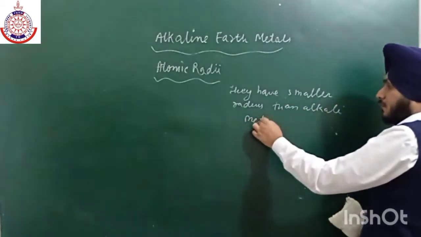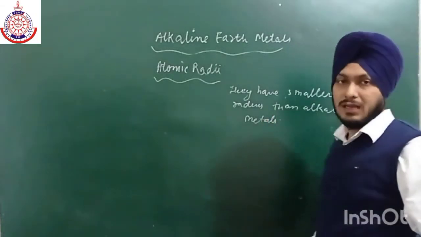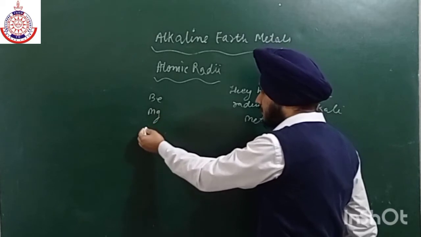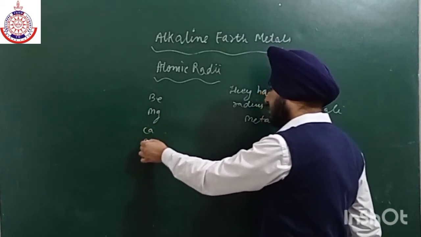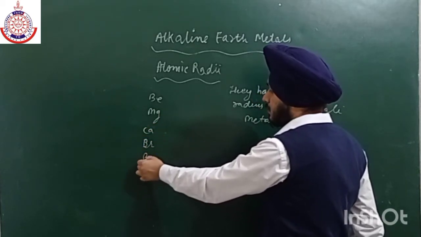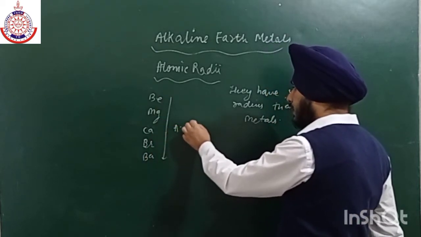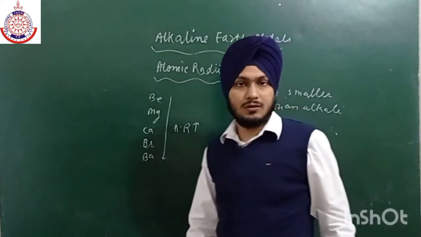And as we move from top to bottom, the atomic radius increases. On going from top to bottom, atomic radius increases, and we all know the reason.